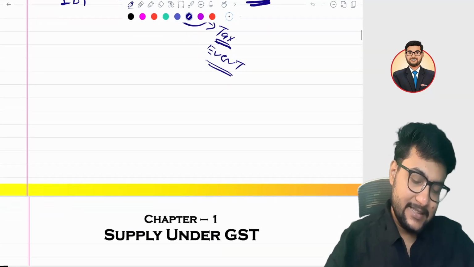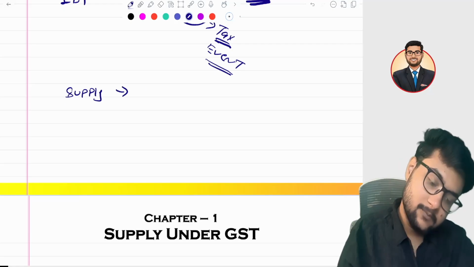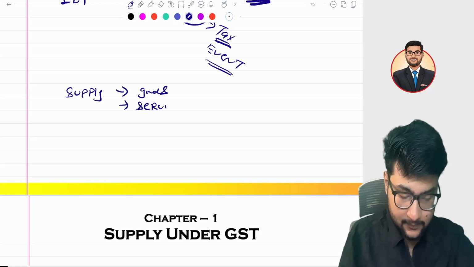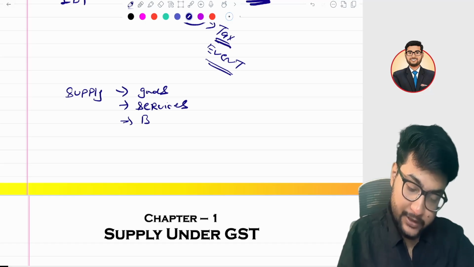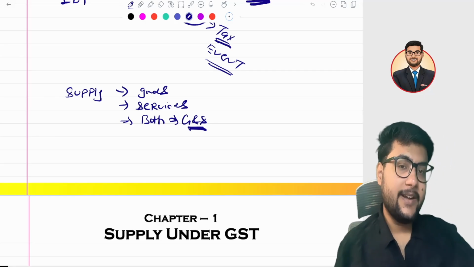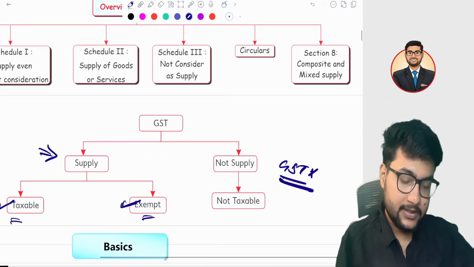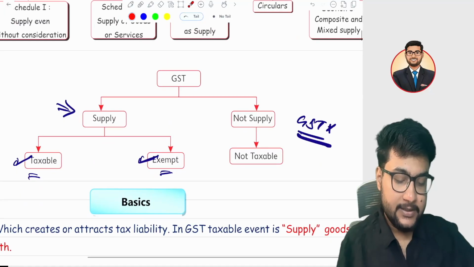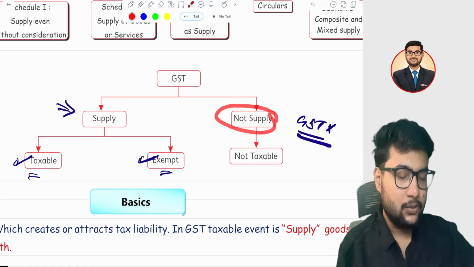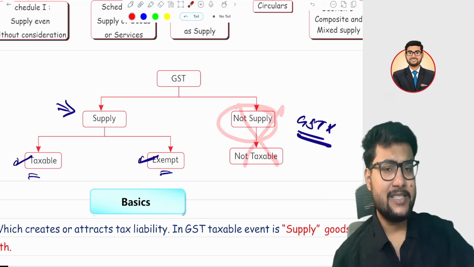Supply can be of goods, supply can be of services, and supply can be of both as well. Both means goods and services, right? If you see a little diagram here, it's a very short diagram I made. In GST there are two scenarios. First, it can be a supply, otherwise it is not a supply. If it is not a supply, it is not going to be covered under the GST.